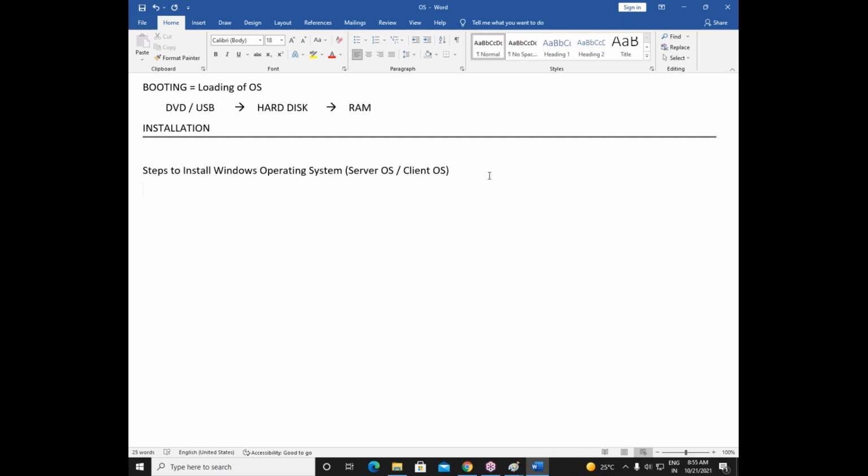So what we have to do? I'll write step by step. It will be very easy for you to remember. The first step here is to take the operating system DVD or ISO image. ISO image means this image we need to copy in USB. Take the OS DVD or ISO image in USB.